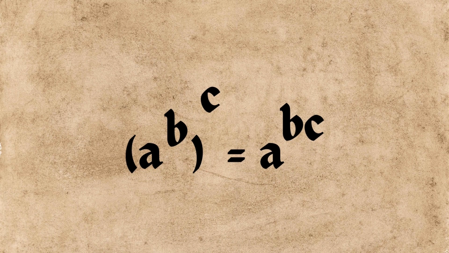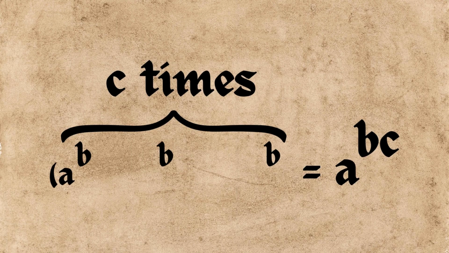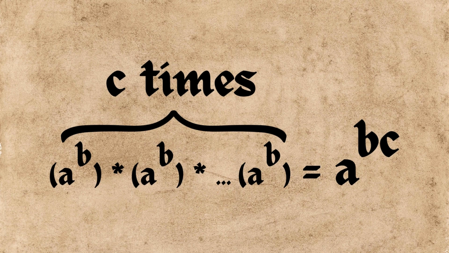This is where we can go back to a neat trick that we learned in school. You may remember one of the rules of exponents, where if there's an exponent such as a to the b and you raise the whole exponent to another exponent c, the exponents just multiply. It becomes a to the bc. Or we can say that when an exponent is raised to another power, the exponents just multiply. This is because when we raise an exponent to another power, we are multiplying that exponent that many times, so both the exponents end up multiplying.